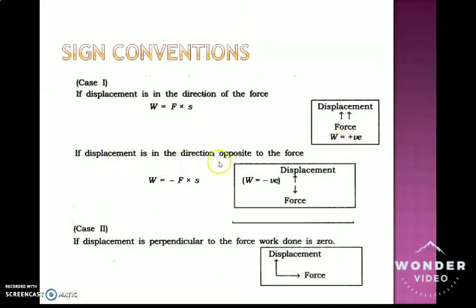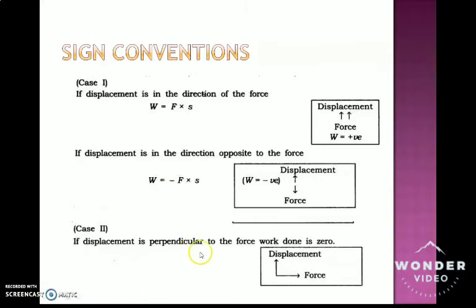Now if displacement is in a direction opposite to force, that is, displacement and force are in opposite directions, then work done is negative. That will be minus F into S. Here the negative sign indicates that they are in opposite directions. That is why the minus sign is used.